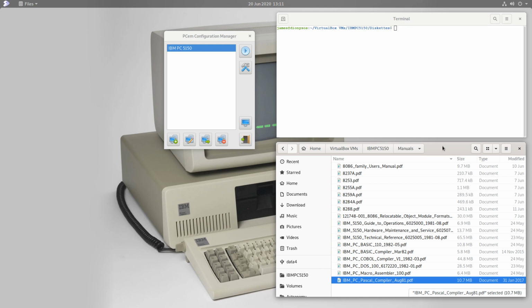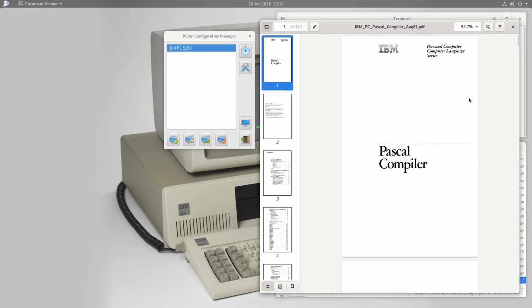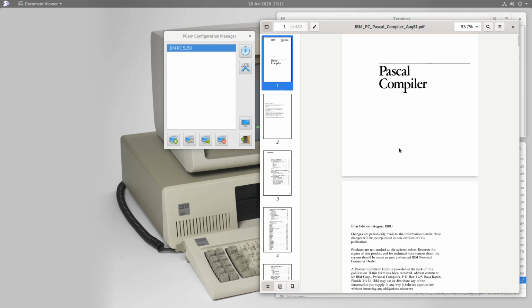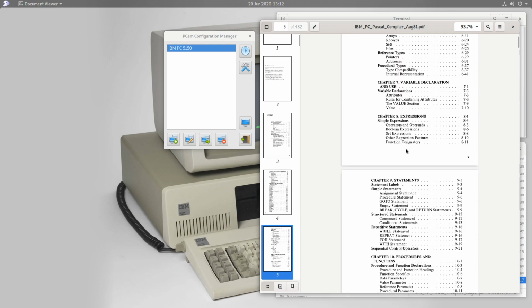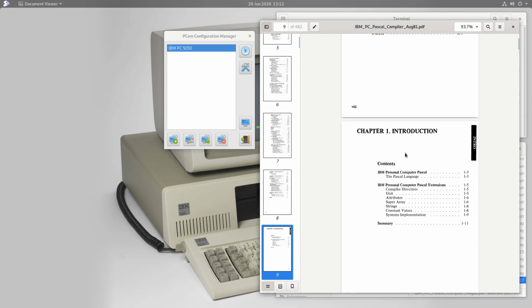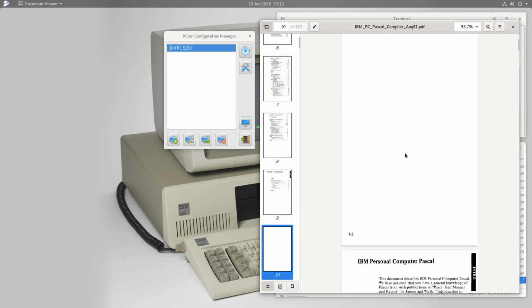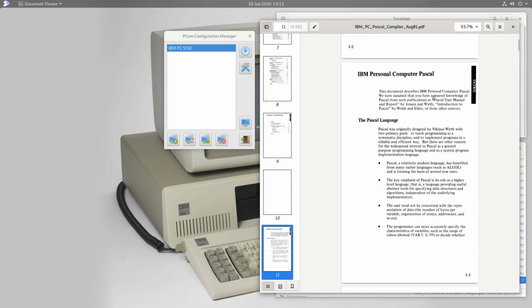So this week we're going to have a look at another compiler for a different language, and it's going to be the Pascal compiler. So let's have a look at that. The Pascal compiler was available from the very beginning of the IBM Personal Computer in August 1981. And so here's the manual that comes with the compiler, and we'll just have a look at the introduction in this manual, talking about the Pascal computer language, which was invented by someone called Niklaus Wirth.